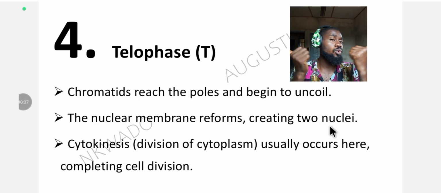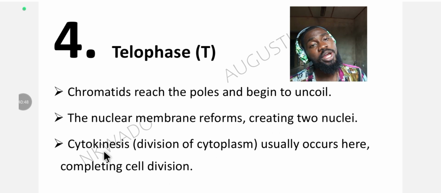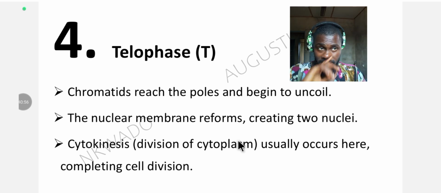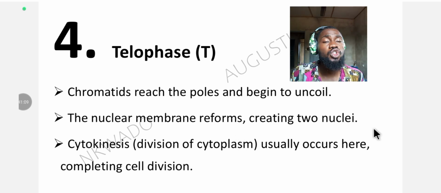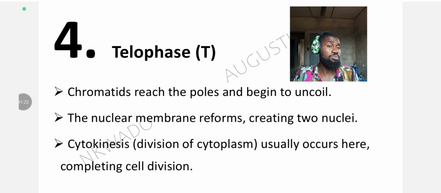So the chromatids reach those opposite poles, they hit those poles and what? They begin to uncoil. Remember, these chromatids were coiled by the spindle fibers. So when they uncoil, the nuclear membrane reforms. That nuclear membrane that was broken during the first stage, which is the prophase, reforms, creating two nuclei, because two new cells have to be created and they have to have their own nuclear membranes too, because a cell can't survive without a nuclear membrane. So the nuclear membranes reform, and cytokinesis, which is the division of the cytoplasm of a cell, usually occurs here, which completes the cell division.